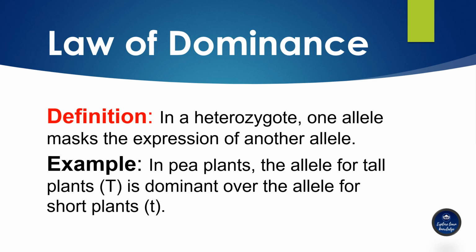Mendel's law of dominance states that in a heterozygote, one allele can mask the expression of another allele. For example, in pea plants, the allele for tall plants, represented by a capital T, is dominant over the allele for short plants, represented by a lowercase t.